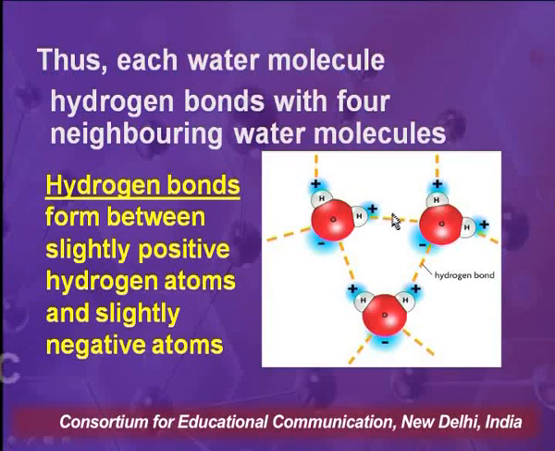So we can say a hydrogen bond forms between slightly positive hydrogen atoms and slightly negative oxygen atoms. Each water molecule makes hydrogen bonds with four neighboring water molecules. This hydrogen bonding is known as intermolecular hydrogen bonding, that is, it is between two water molecules.